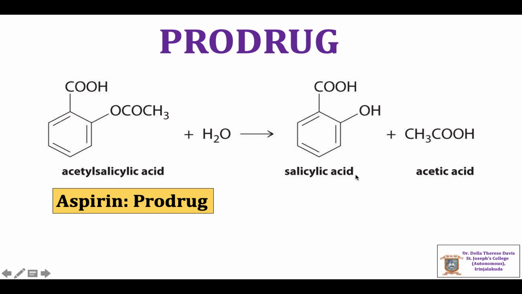It is the drug, but it is converted to a prodrug, aspirin, and we consume the medicine in the form of aspirin. This prodrug is converted to the drug within the body.